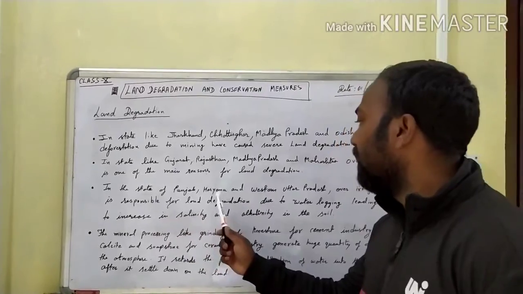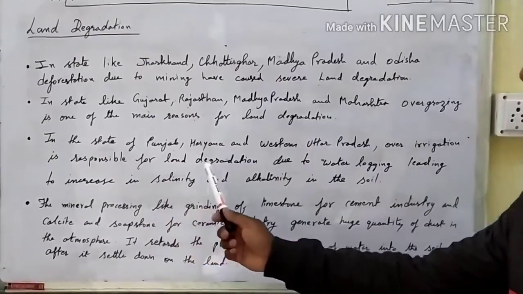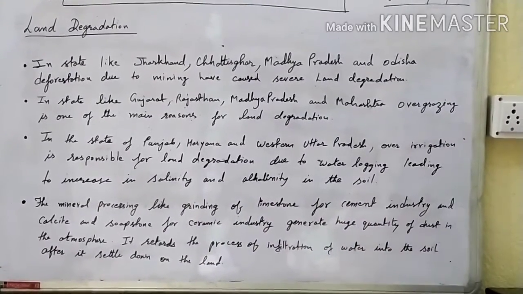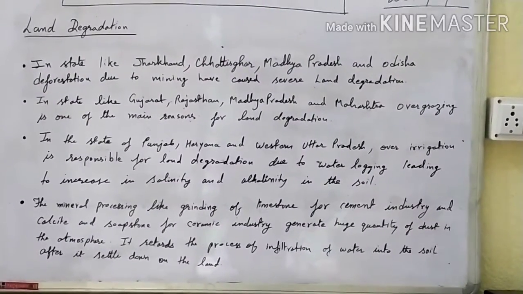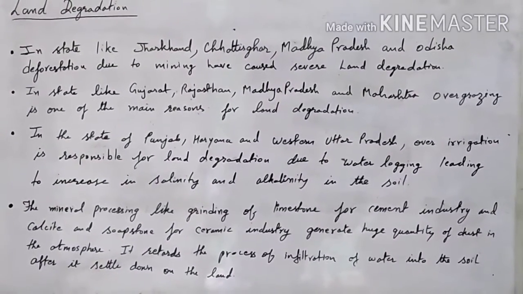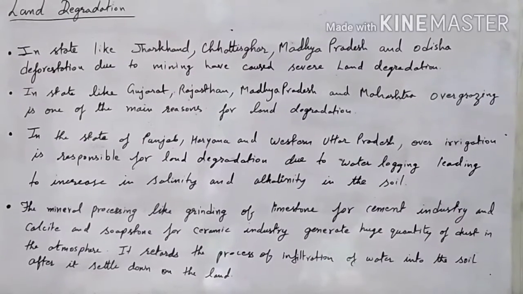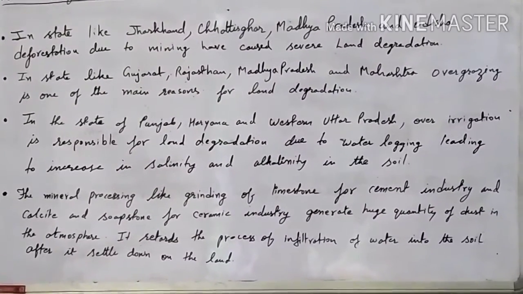In the states of Punjab, Haryana and western Uttar Pradesh, over irrigation is responsible for land degradation due to waterlogging, leading to an increase in salinity and alkalinity in the soil. So in these states, over irrigation is responsible for land degradation. The people here irrigate their land with ample water. That means enough water is put into the soil that it causes waterlogging and leads to an increase in salinity and alkalinity in the soil. This causes land degradation in Punjab, Haryana and western Uttar Pradesh.